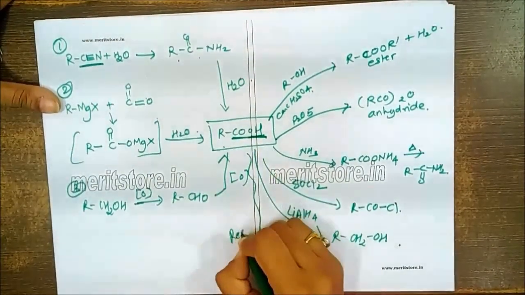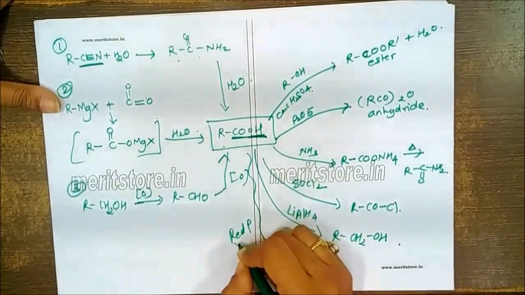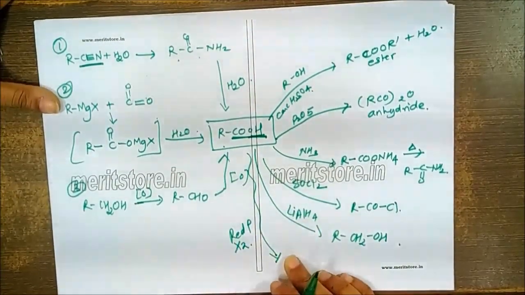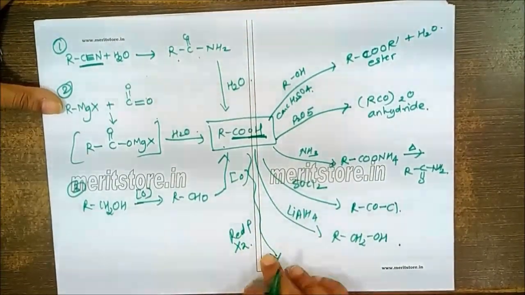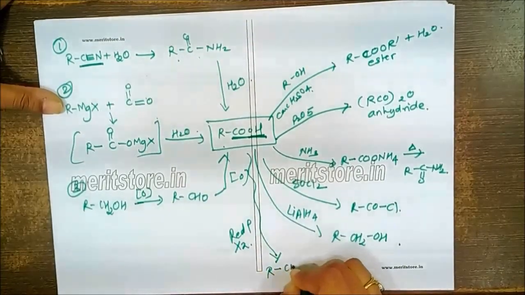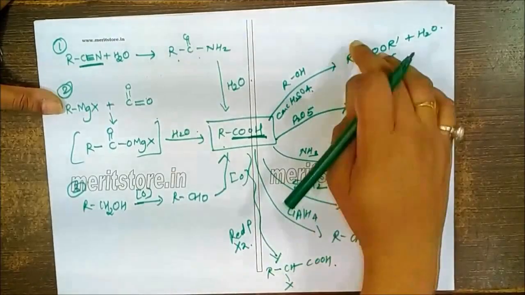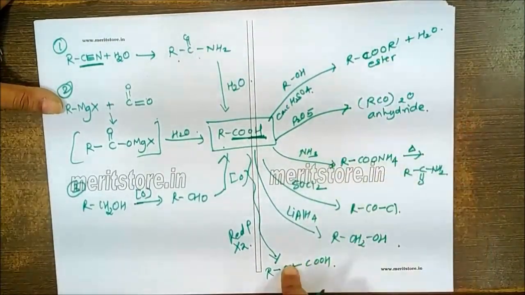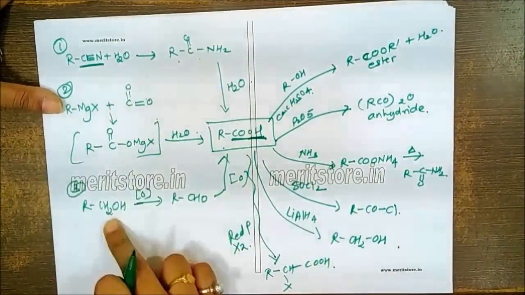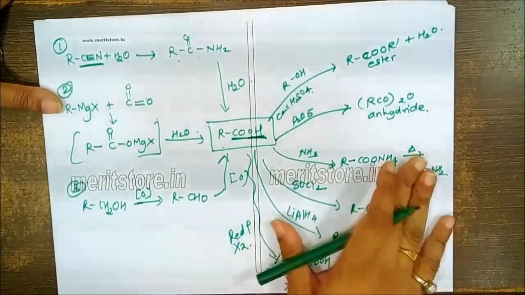This is a reaction with red phosphorus and halogen, called the Hell-Volhard-Zelinsky reaction, which gives you formation of alpha halogenated carboxylic acid. So these are all the reactions of carboxylic acid and the methods of preparation that you need to focus on.